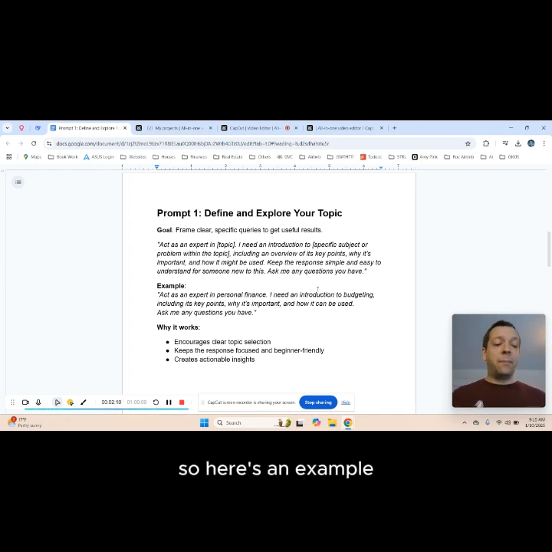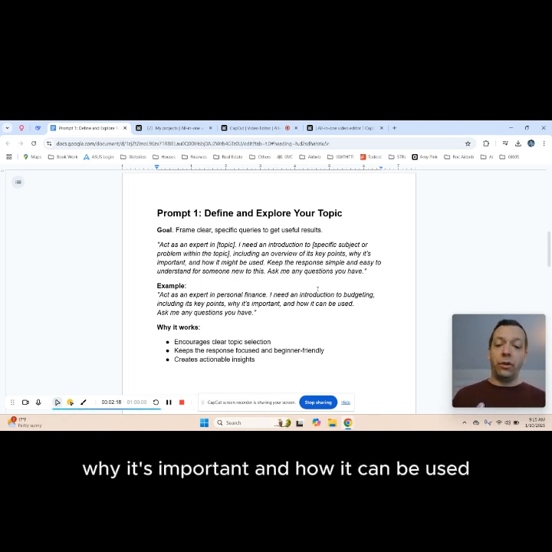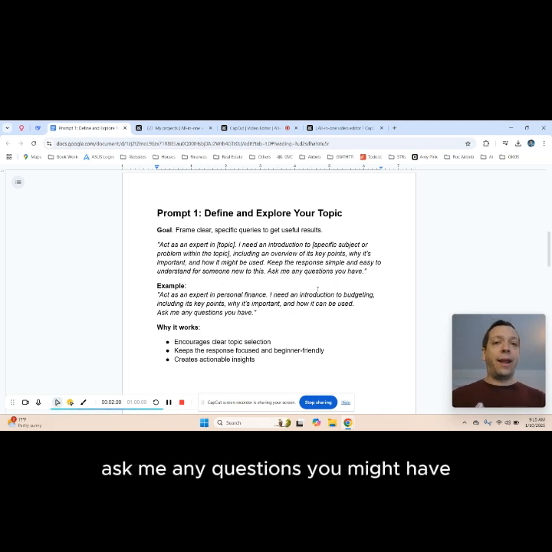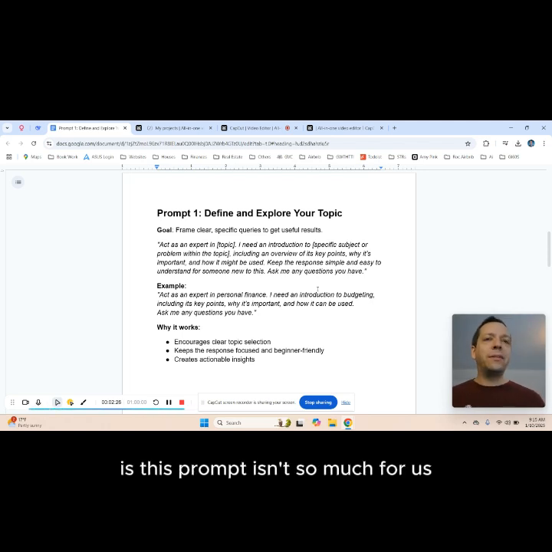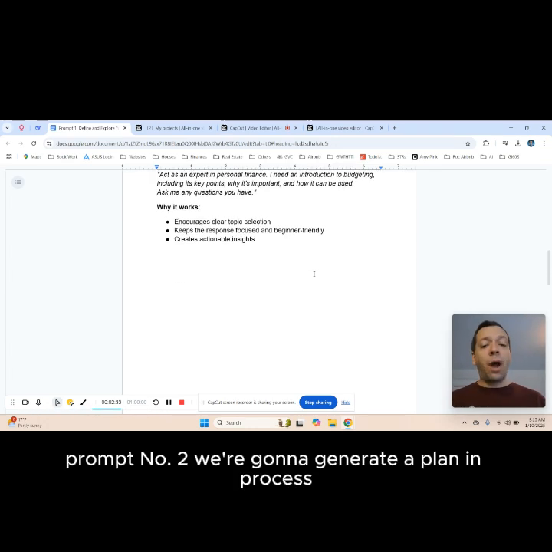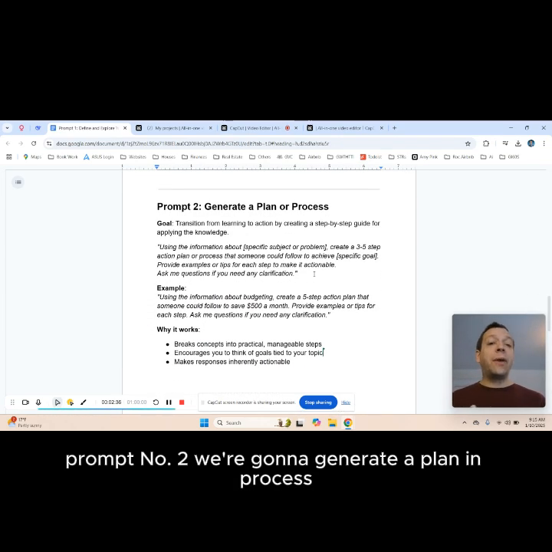So here's an example: act as an expert in personal finance. I need an introduction to budgeting, including its key points, why it's important, and how it can be used. Ask me any questions you might have. Now you might be thinking, well, I know why it's important and I know how it can be used. This prompt isn't so much for us, it's actually more for ChatGPT to give it that background, and we're going to build on this. Prompt number 2, we're going to generate a plan and process.